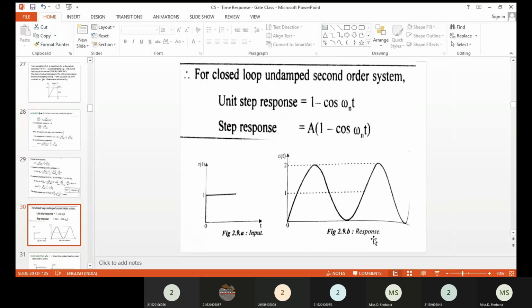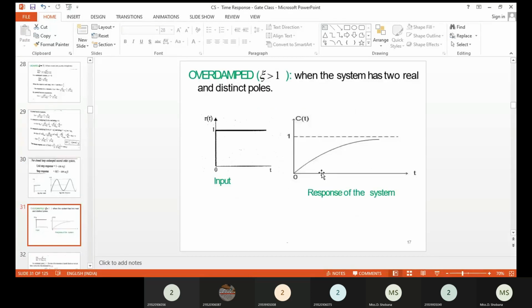Okay, so here the unit step input signal has been applied to the second order system, and we are getting an undamped case of the second order system. Here we are getting the response as 1 minus cos omega n t. So therefore we are getting a response like this. It starts with 0 and the response goes like this. Okay, and then we can go for the overdamped case.